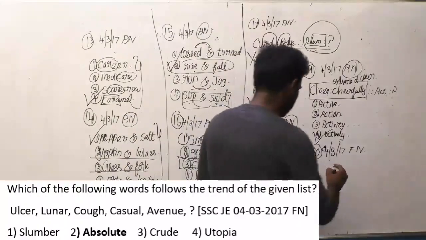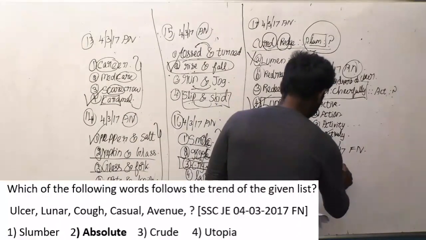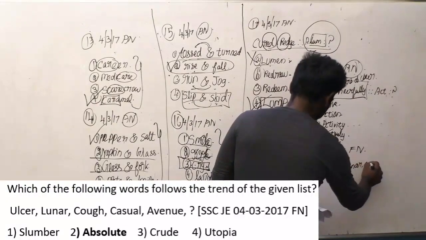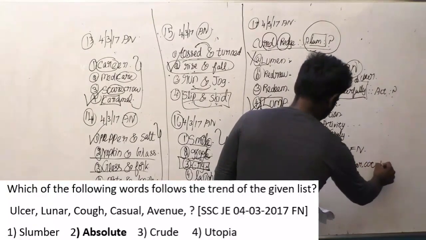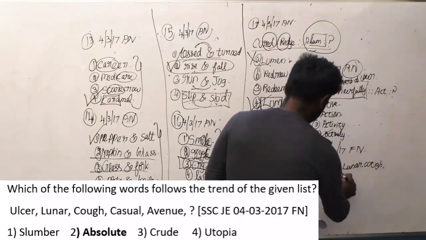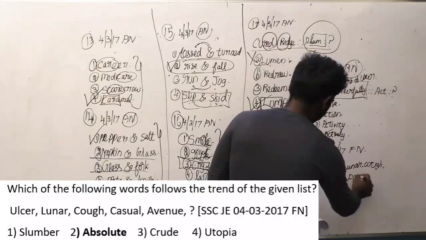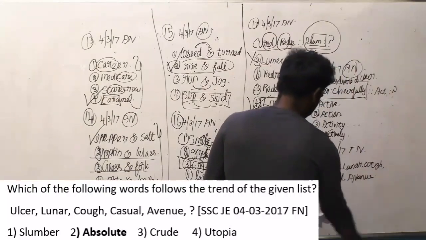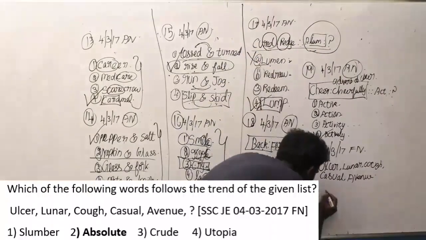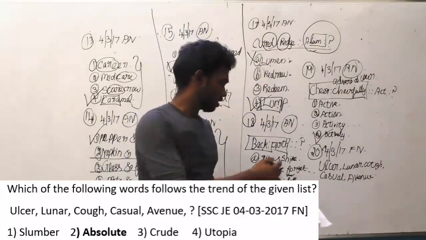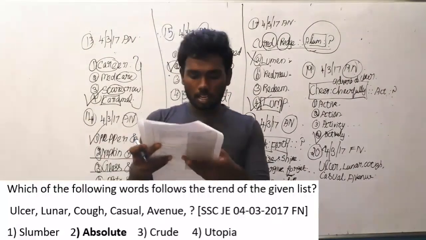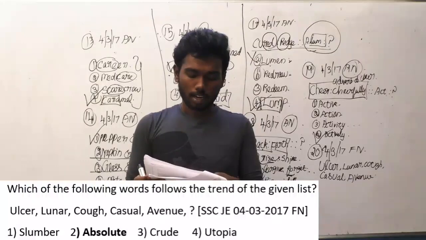The first one is ulcer, lunar, cough, casual, avenue. And the options are slumber, absolute, crude and utopia.